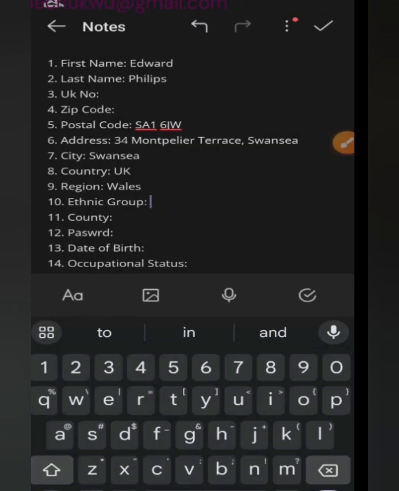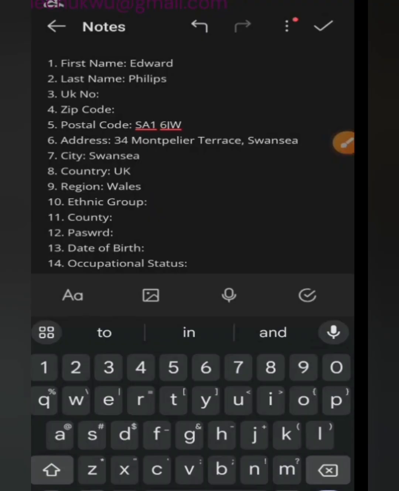Just know that if you put white there as your ethnic group, that verification will never go through, because the white there will not match the complexion or the ethnicity that you gave them when you were signing up. You gave them black, and then you gave them white. You're coming to verify with a black person's ID card, it's not going to work. So you must know what you're up for.